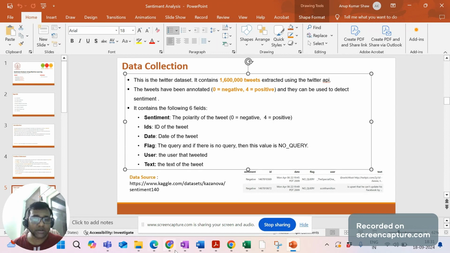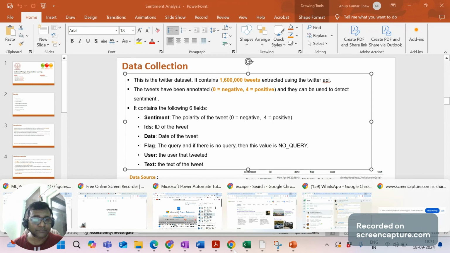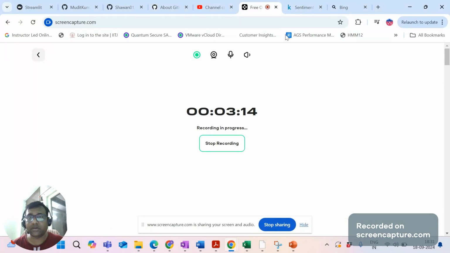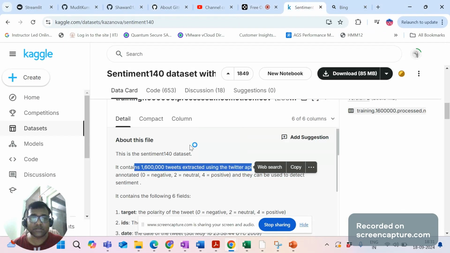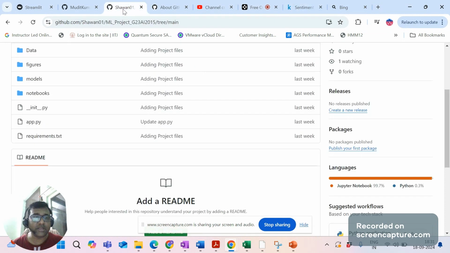Let me show you quickly where I'm talking about this. So this is my sentiment analysis, this is the Twitter dataset where I downloaded the data. This is my GitHub repository where I have given all the data, the figures, meaning images of all the models that I have run, and the models that we have finalized. There is also the notebook and the app which we created and posted on Streamlit, so that it will be useful to analyze your review or your entire review file.